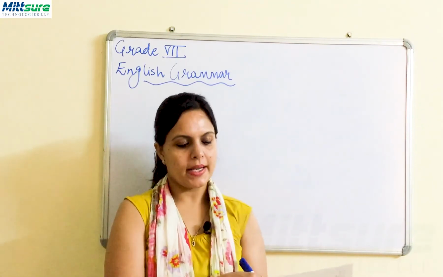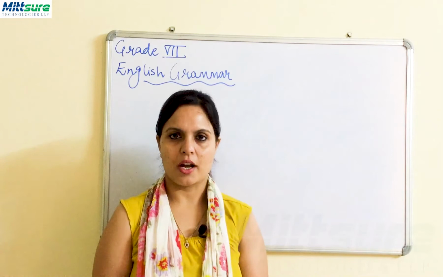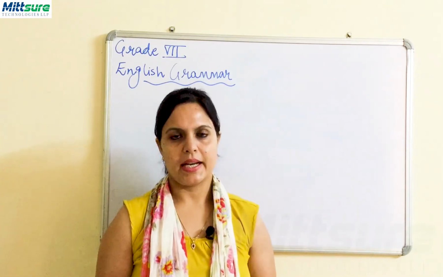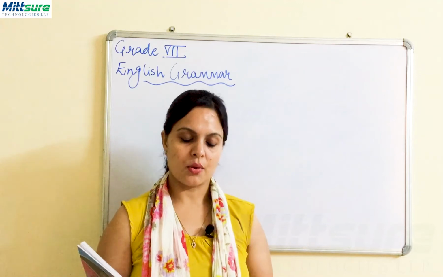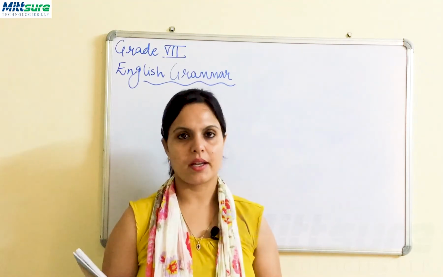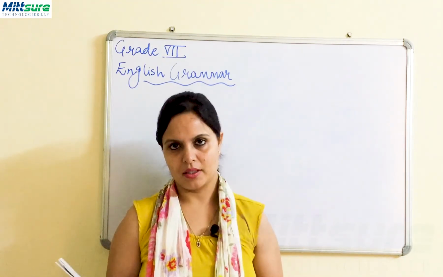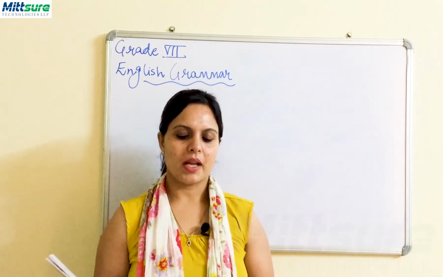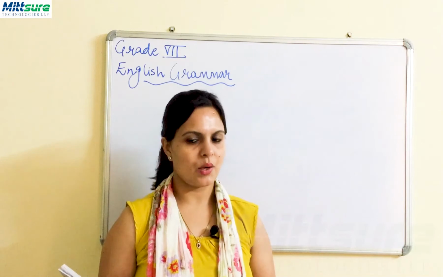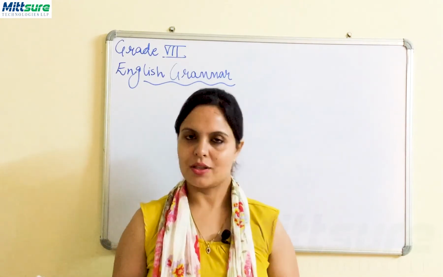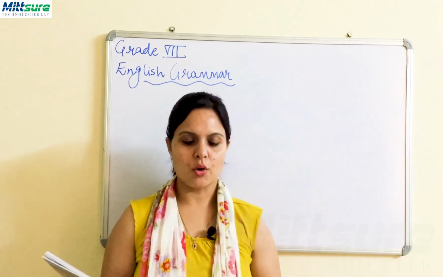Now let's go ahead and attend our tasks which are given there in the book, right? So the first task says, underline and write the nouns and their types from the story given below. So there is a story given in your book, right? And what we have to do as per the task, we have to pick the nouns and write their types. So let's do it. The story goes like this.